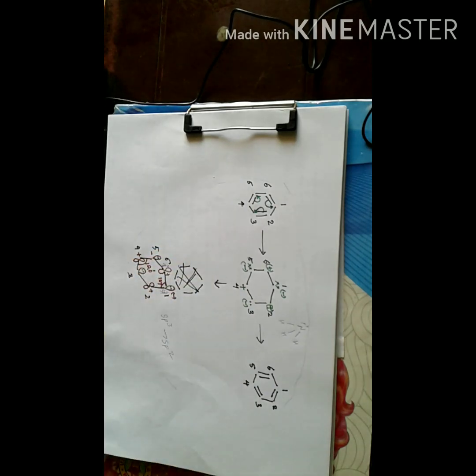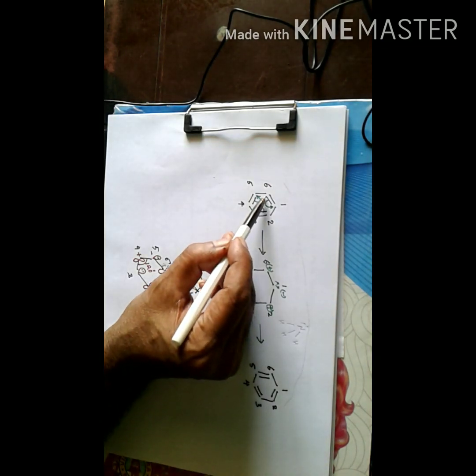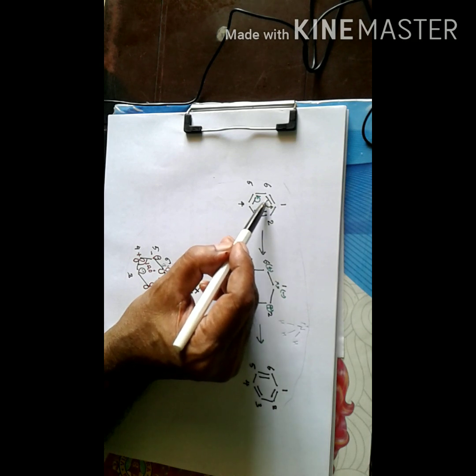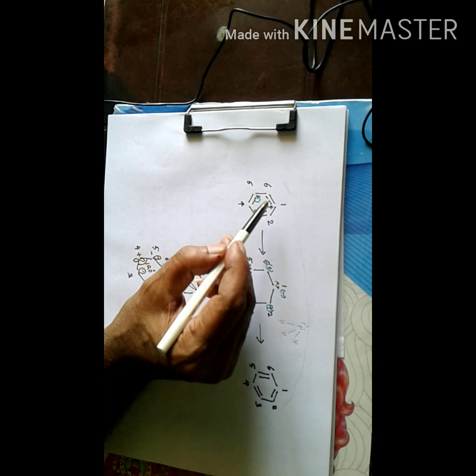Now the electron shift in a benzene molecule may be understood in a different way. Suppose the pi electrons between carbon 1 and 6 move entirely into the orbital of carbon 1.